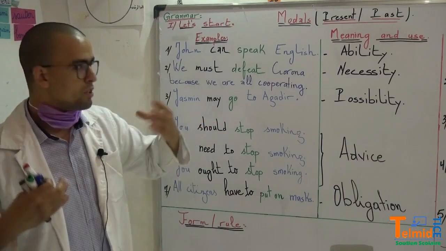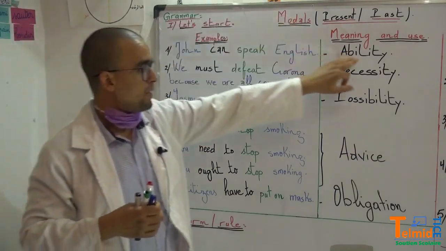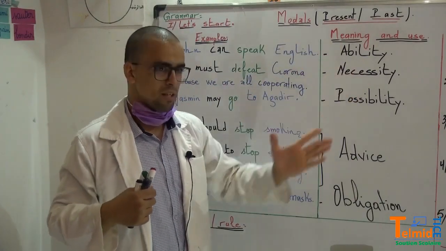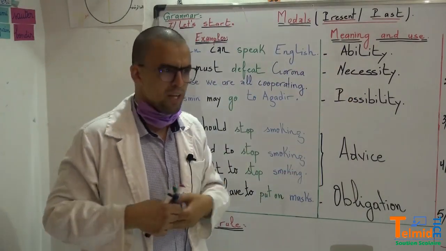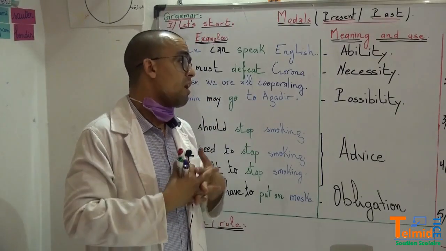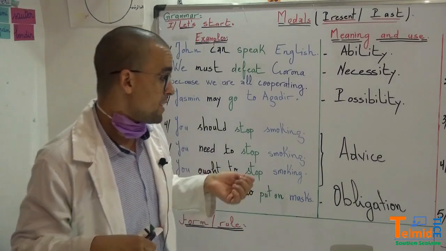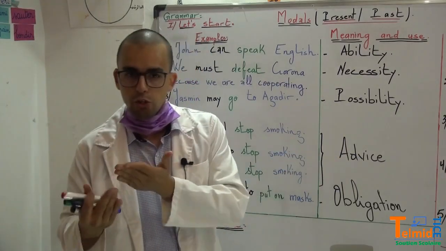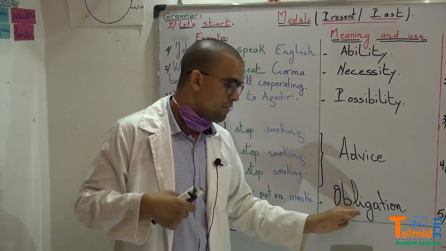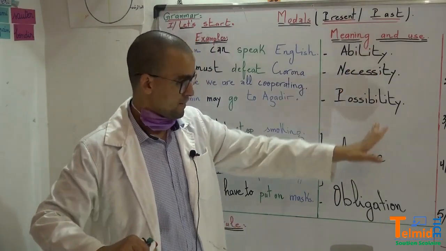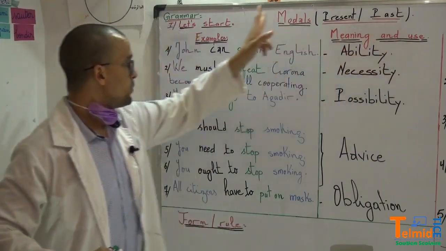So we have so many different meanings of modals. We have ability, which means I am able to do something. We have necessity, something that is necessary, that you are 100% sure of. We have possibility, maybe, maybe not. We have advice: you should, you ought to. And we have obligation: you must do it. So these are the meanings, and this is why we use these modals.